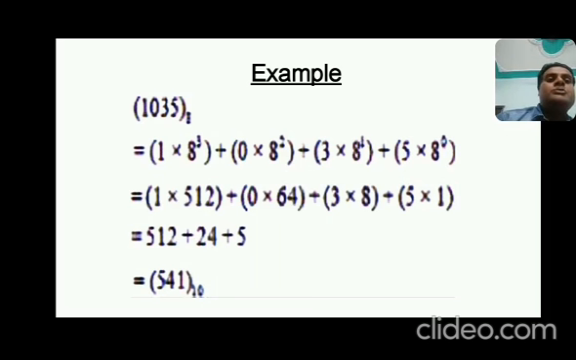So 5 into 8 to the power 0, 3 into 8 to the power 1, 0 into 8 to the power 2, and 1 into 8 to the power 3. Now calculate them. 5 into 1, 3 into 8, 0 into 64, 1 into 512. So the values are 5 plus 24 plus 512. The equivalent value is 541 in decimal.